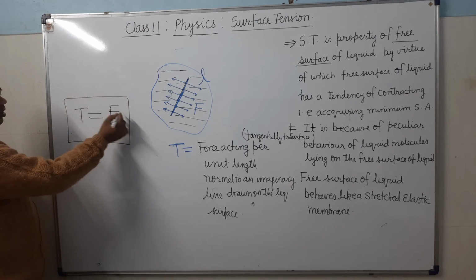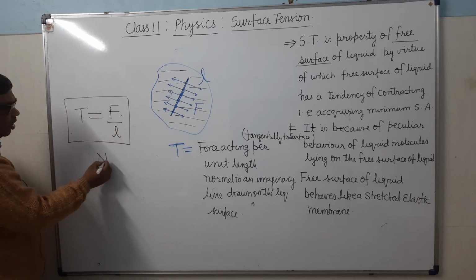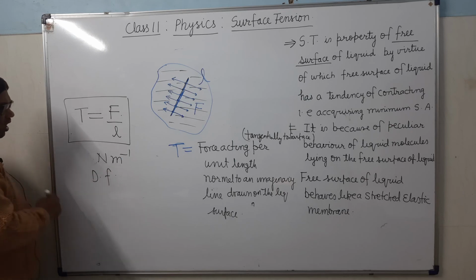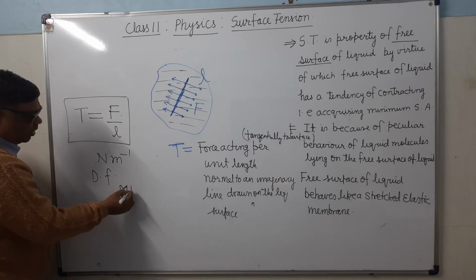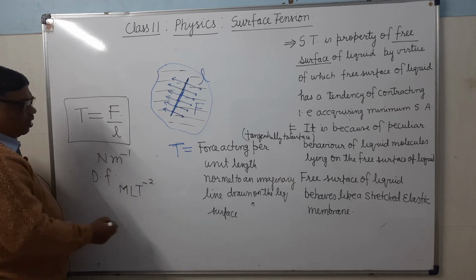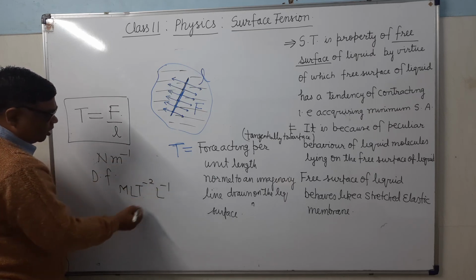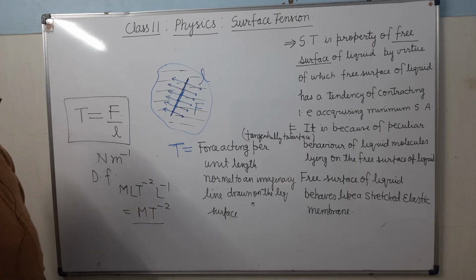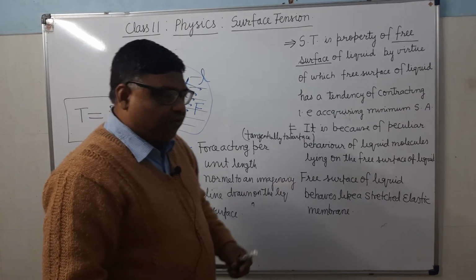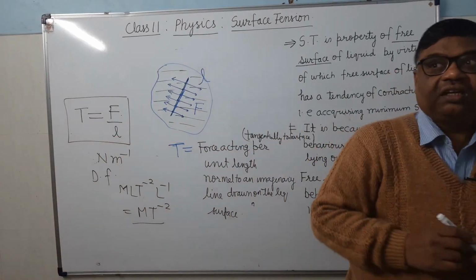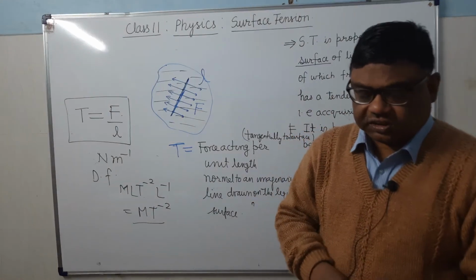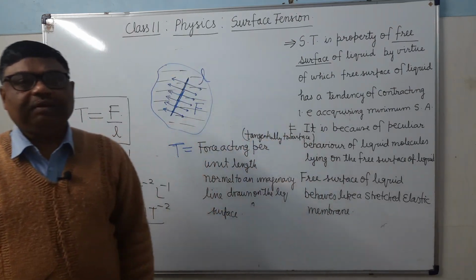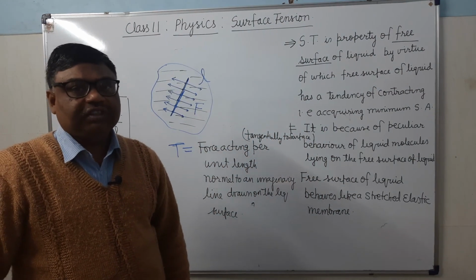What will be its unit? It is in Newton, it is in meters, so it is Newton per meter. If you see the dimensional formula, what will be? MLT minus 2 into L minus 1, so it will be MT minus 2. So this is one way of defining surface tension, in terms of the tangential force acting per unit length on an imaginary line drawn on the liquid surface.